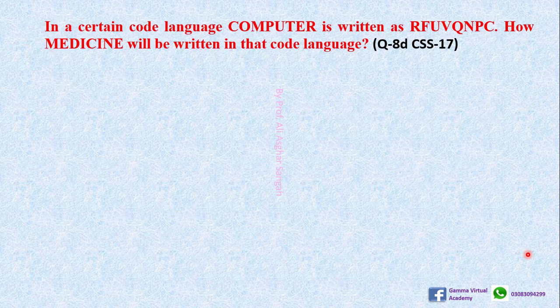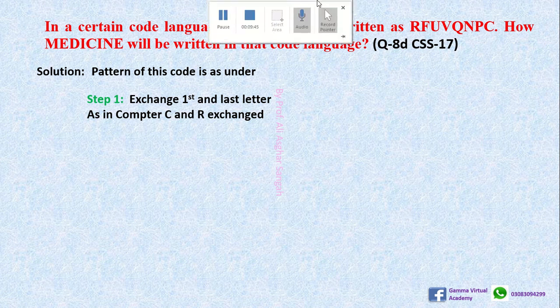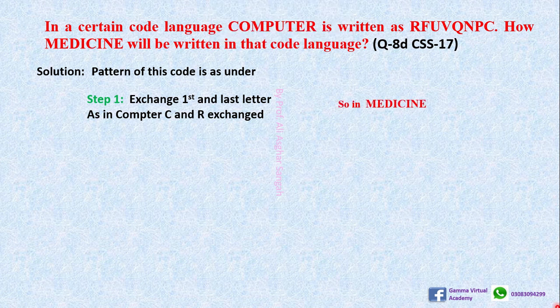Okay, now question number 8D. In a certain code language, computer is written in this way. How will medicine be written in that code language? Here the pattern of this code is as under. Step number 1, the first letter and the last letter have been exchanged, meaning C and R have been exchanged. R has been written here and C has been written here. Both have been exchanged. So in medicine we also exchange M and E.